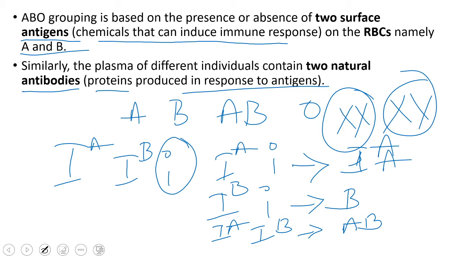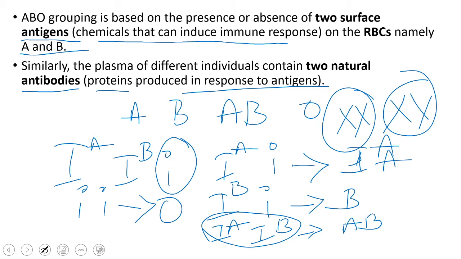This is called codominance. A is dominant over B and B is dominant over A. This phenomenon we call codominance. Now, father has i and mother also has i. So there are no antigens A and B, and that's why the blood group is O. In this way, we get the blood groups A, B, AB and O. So this is about the blood groups.